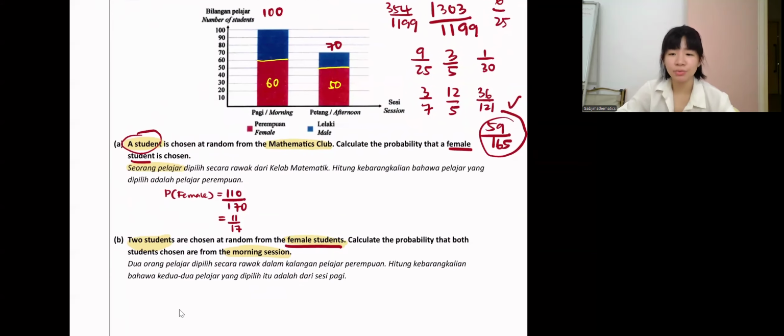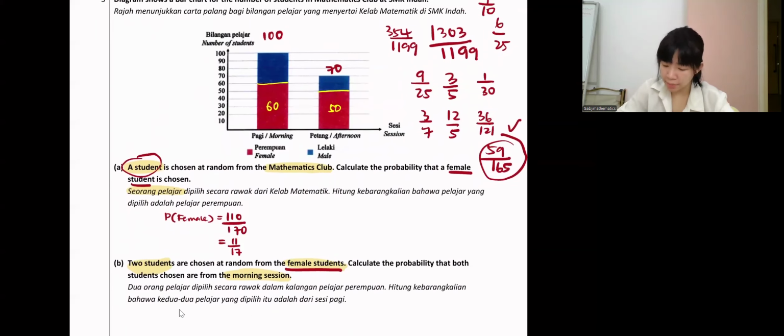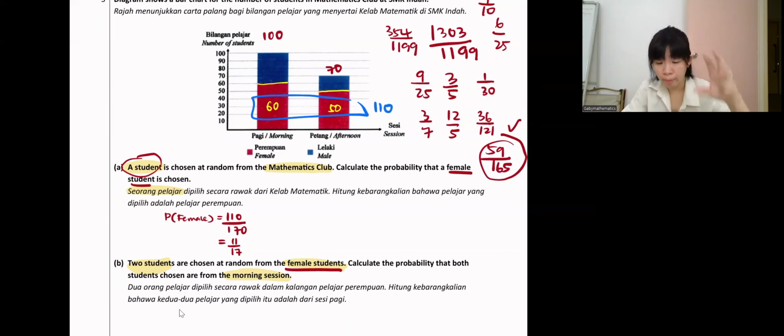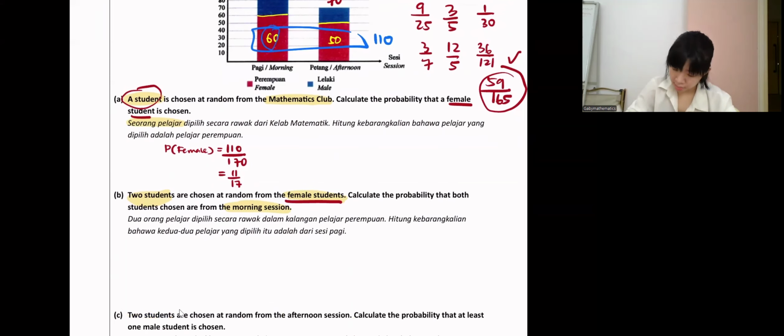Wait, maybe the answer is wrong. Okay, let me solve first. So 2 students choose from only female group, which is 110. And both of them must be from morning session. Morning session is how many people? From female group, morning, 60. So the probability of both must be female and female, and both females must be morning.